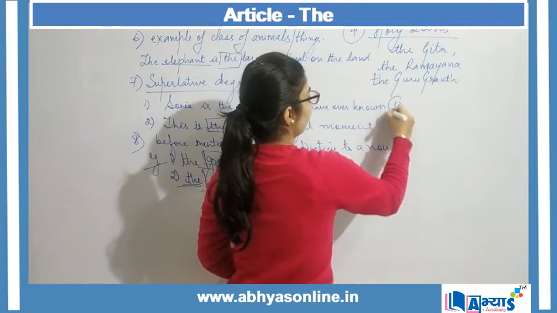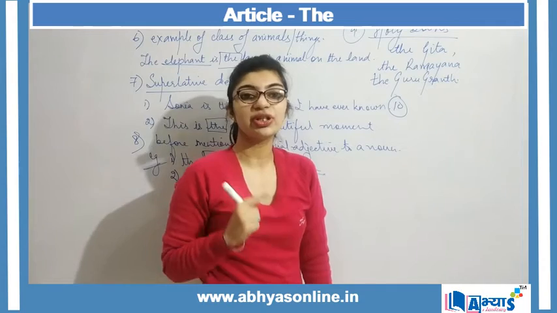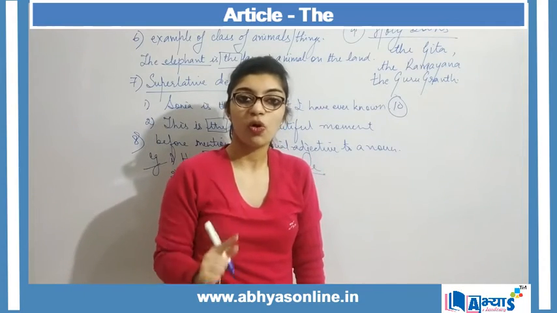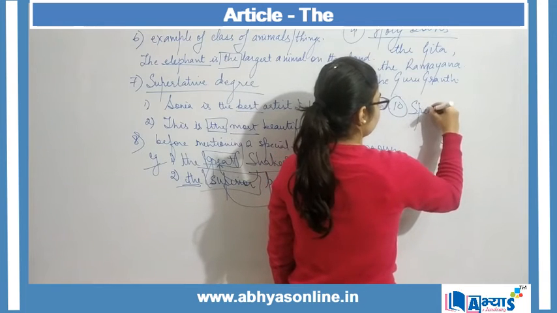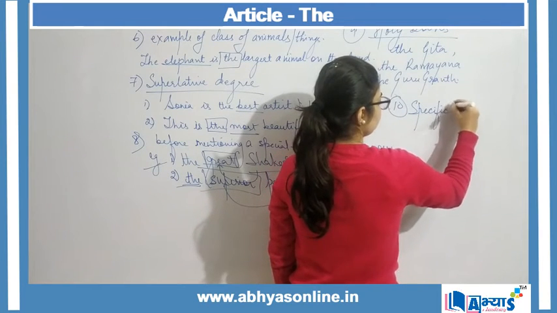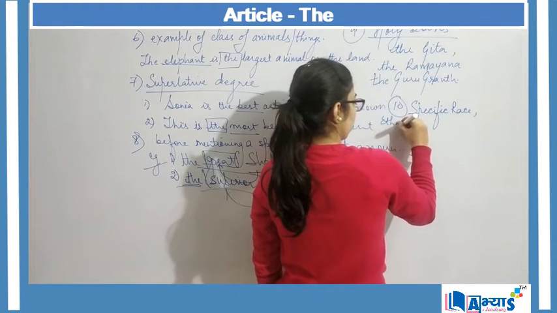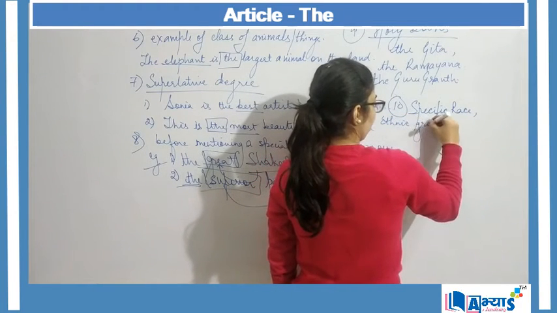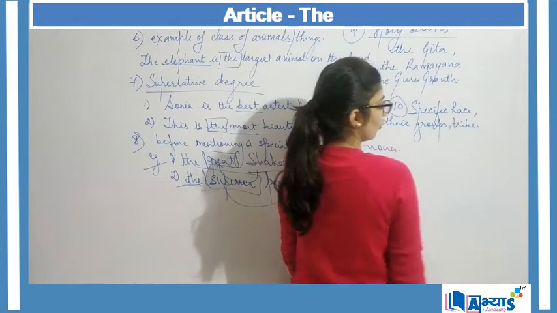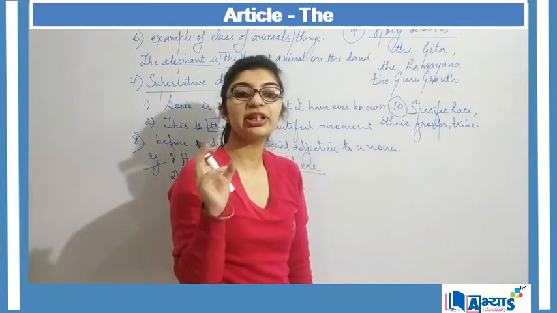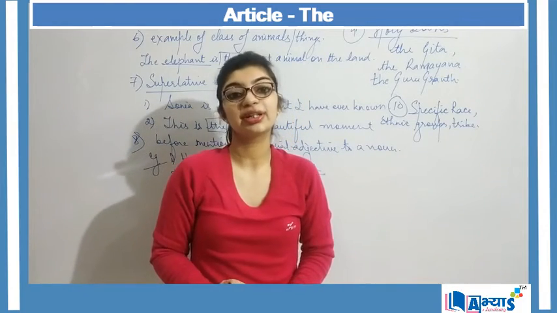Then another area where the can be used is when you mention a specific race or ethnic group, right? Specific race, ethnic groups, or when you mention some tribe, right? When you mention a particular tribe of people, even then we make use of the.